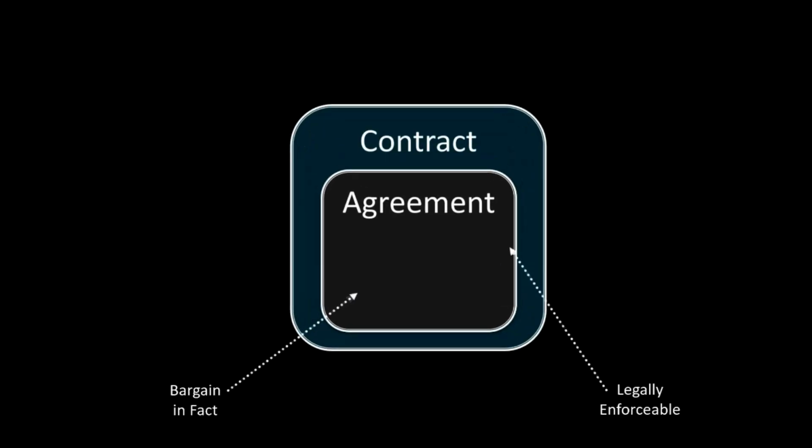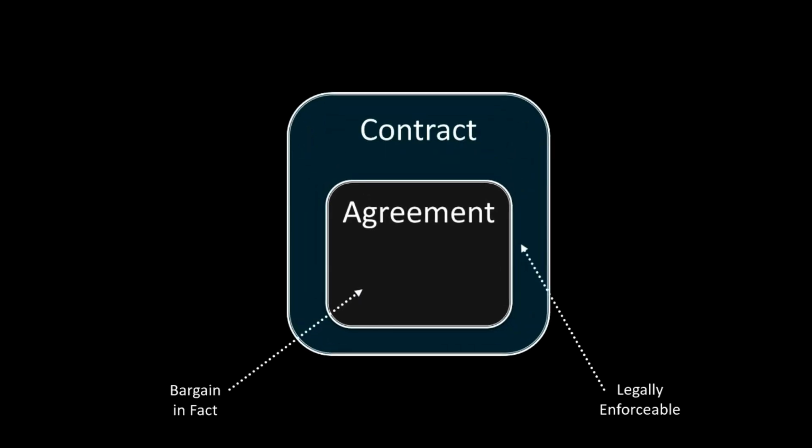Likewise, the parties' contract, that is, the parties' total legal obligations to one another, can also be more than the parties' agreement. It could be more than the parties' agreement because once the parties agreed to a sale of goods, the UCC implies several terms creating legal rights and obligations for the parties. These implied terms are beyond what the parties actually agreed to. The implied terms, stated differently, are beyond the parties' agreement. They're rights and obligations that were never discussed or contemplated by the parties.